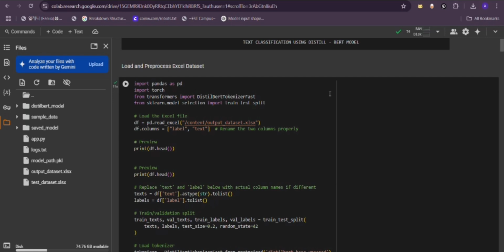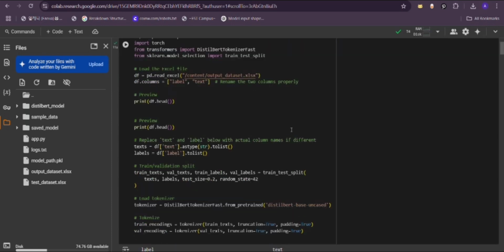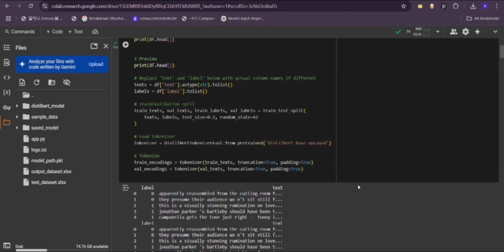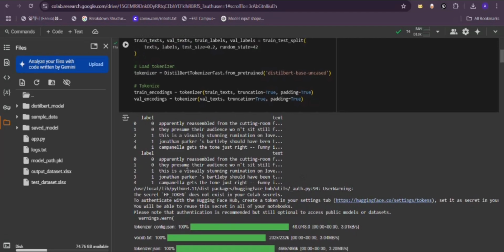First of all, I have loaded the dataset, which contains text samples labeled as either positive or negative based on the sentiment. Then the text is tokenized using DistilBERT's tokenizer, which turns the sentences into numerical data that the model can understand. The DistilBERT tokenizer is loaded here, and then the data is split into training and testing sets, padded for uniform input length and prepped for training. This is the output where the text and the labels are shown.